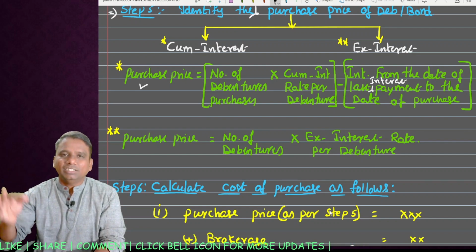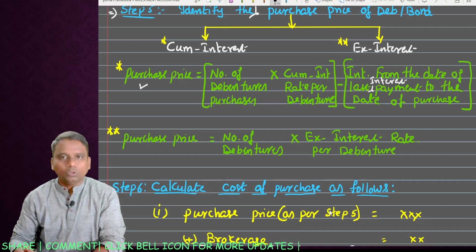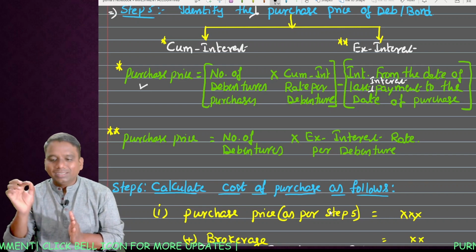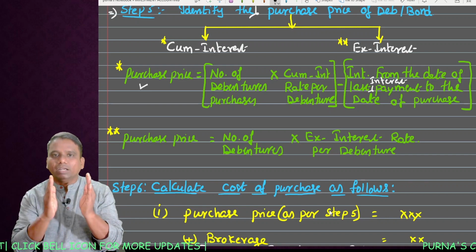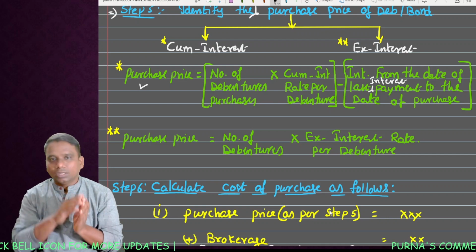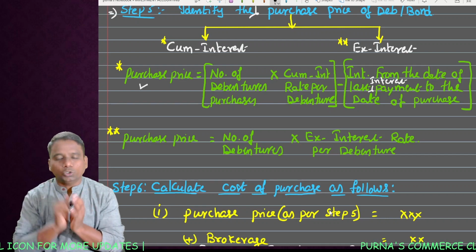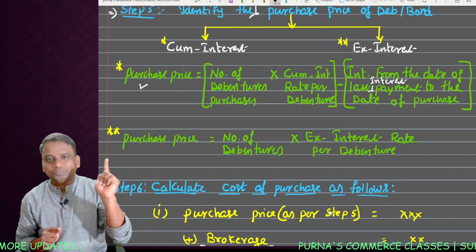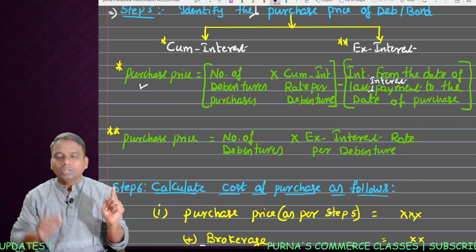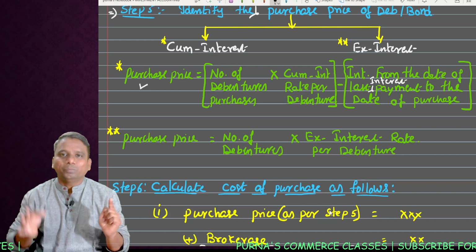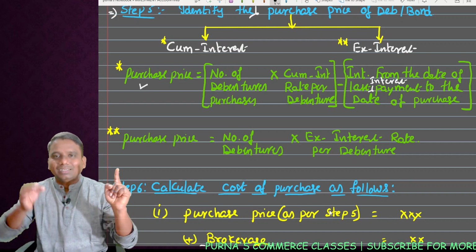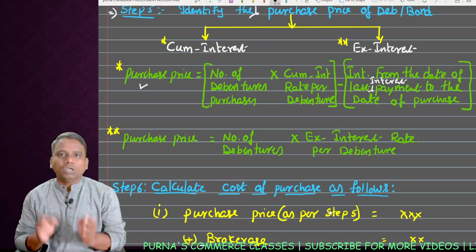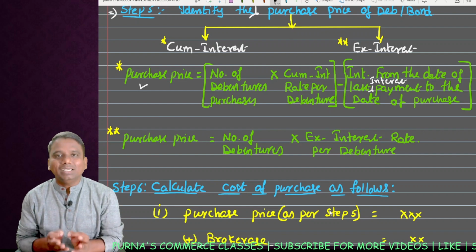Now look at how we calculate the purchase price of the investment. Do remember, purchase price is different from cost price. Purchase price is equal to the number of debentures purchased, how many debentures you are purchasing, into the cum interest rate per debenture. So what you get is the total amount paid. From that deduct the interest portion, that is, minus interest from the date of last interest payment till the date of purchase. Whatever interest accrued, calculate and deduct. What do you get? The amount towards only the investment.